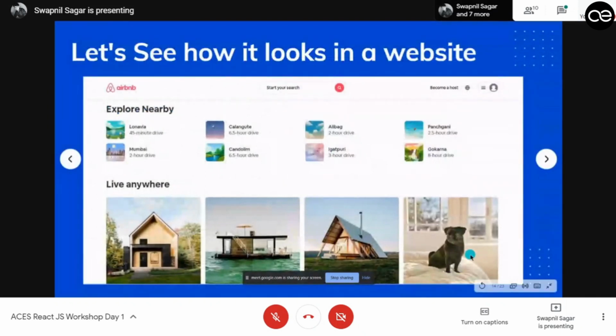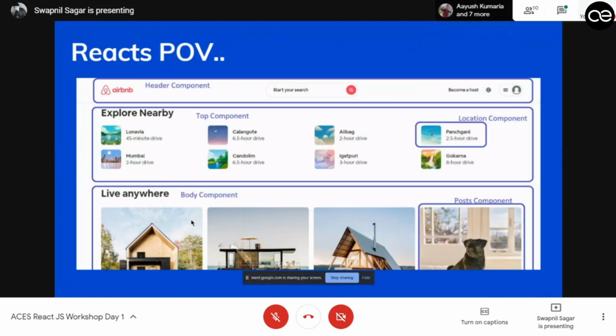So let's take a look. This is the Airbnb website. Airbnb is created in React. You can say that this is a simple website, yeah, very interactive. What React says is that it has multiple components. This one is a header component. You can define it in a separate file. This is a top component. You can also define it in a separate file.